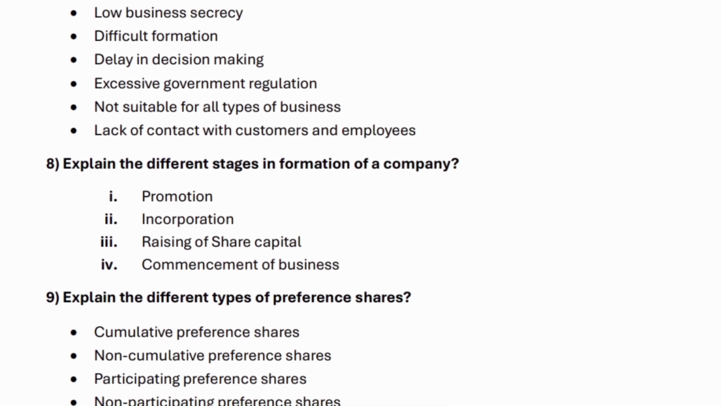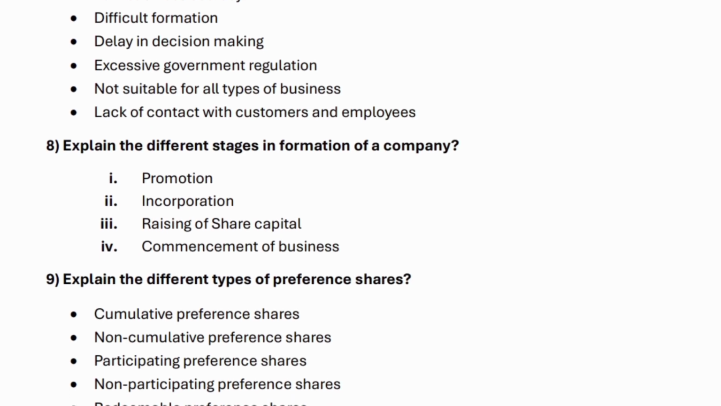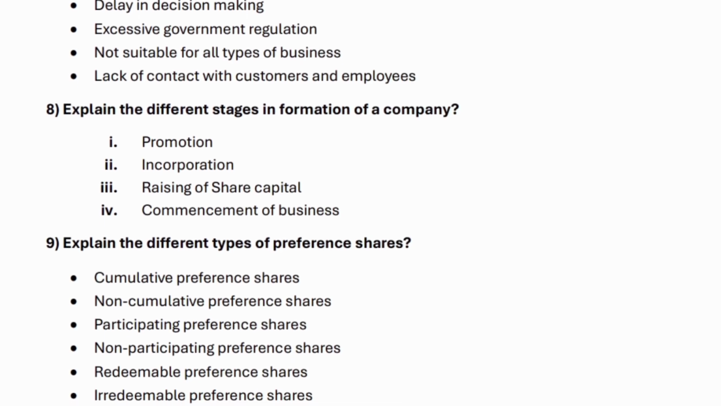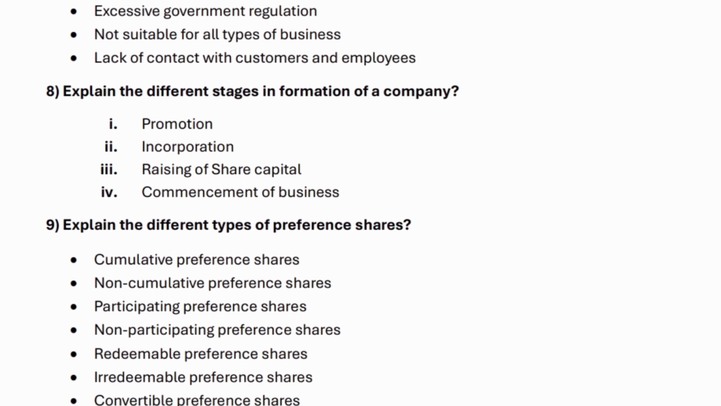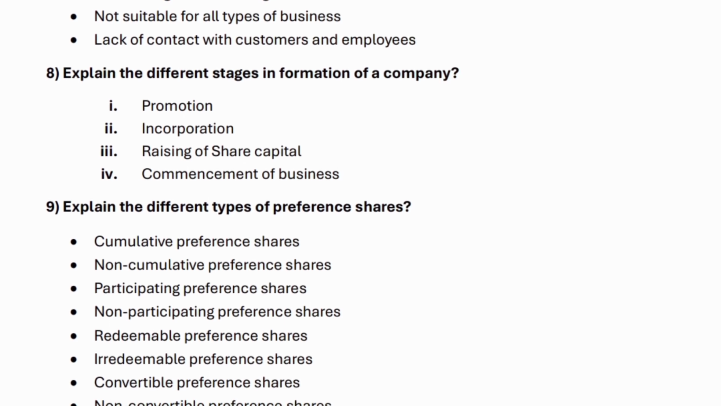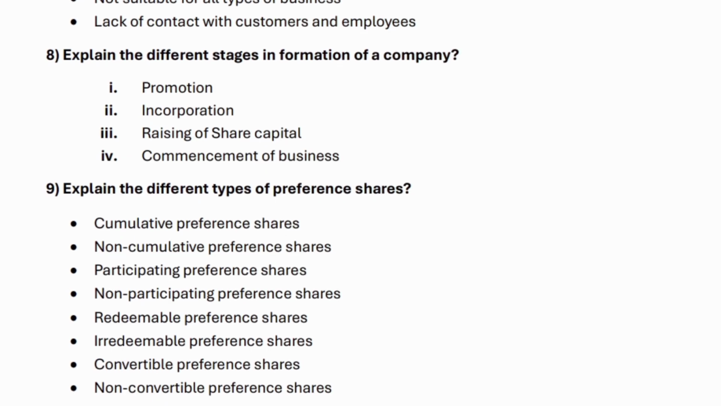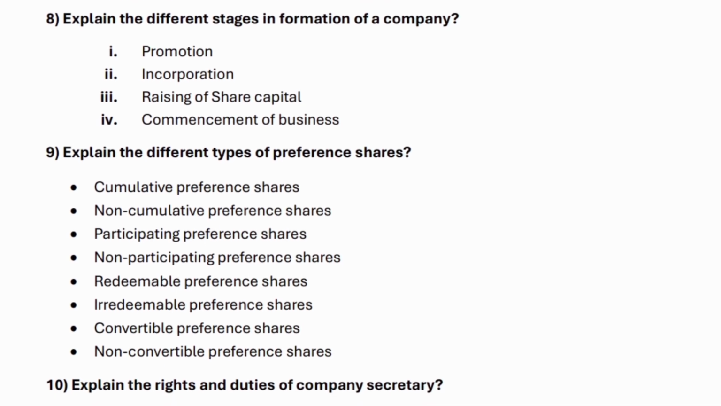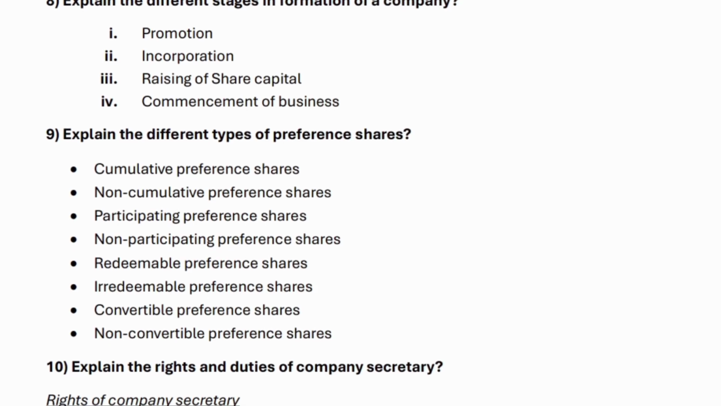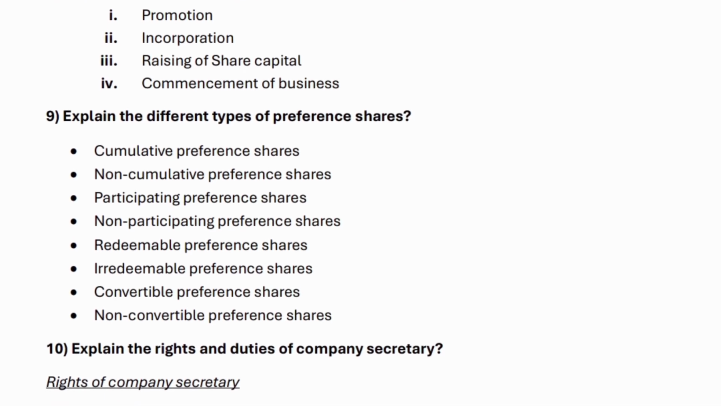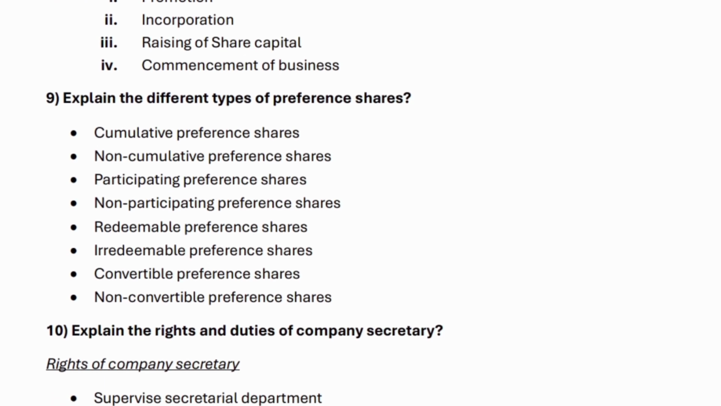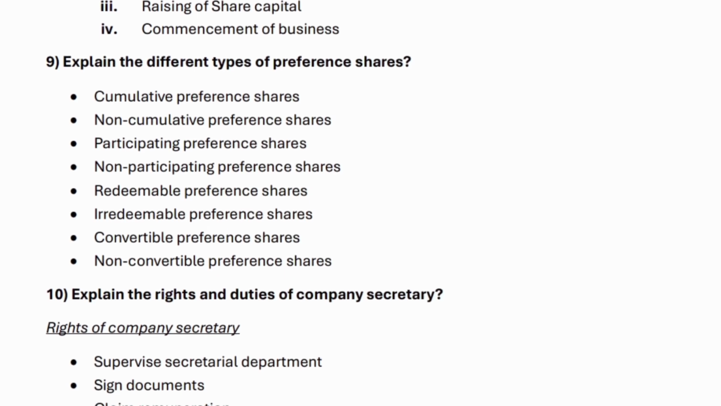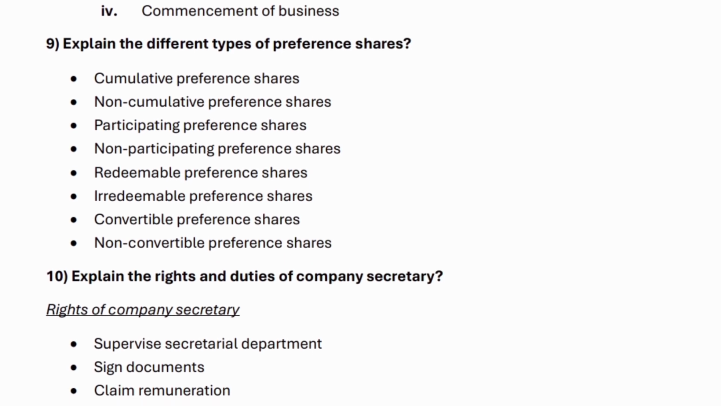8. Explain the different stages in formation of a company. I. Promotion. II. Incorporation. III. Raising of share capital. IV. Commencement of business. 9. Explain the different types of preference shares. Cumulative preference shares. Non-cumulative preference shares. Participating preference shares. Non-participating preference shares. Redeemable preference shares. Irredeemable preference shares. Convertible preference shares. Non-convertible preference shares.